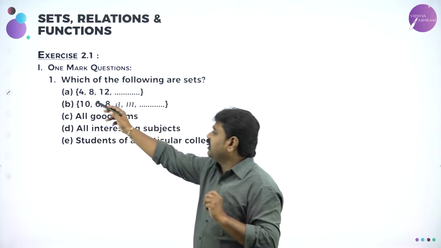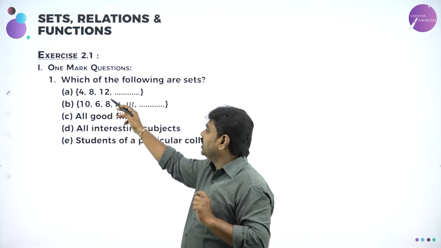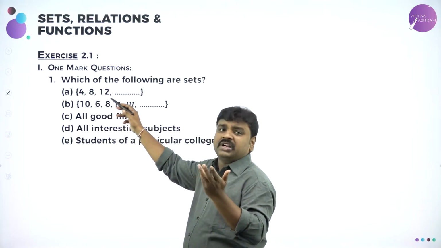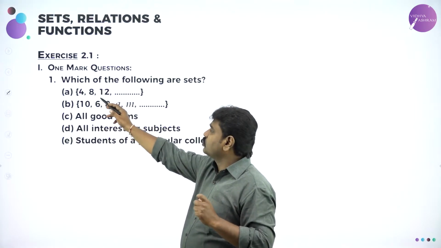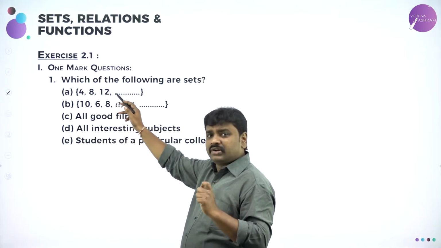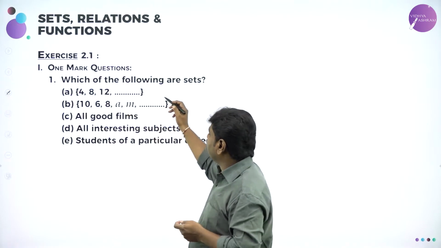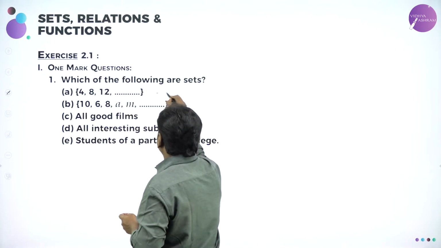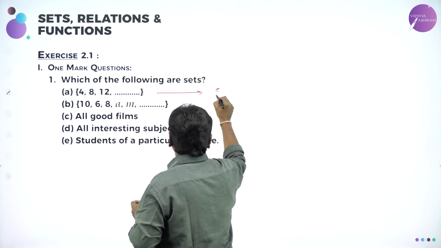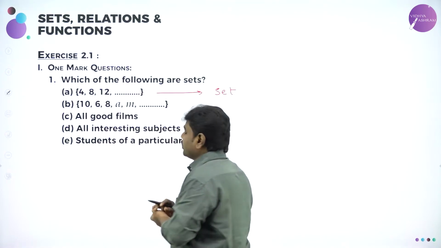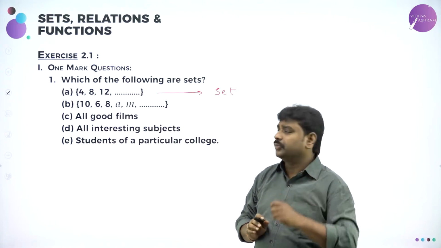So, now these are all well-defined distinct objects. 4, 8, 12, these are multiples of 4. 4 ones are 4, 4 twos are 8, 4 threes are 12, next we'll have 16, next we'll have 20. So this is a collection of well-defined objects. So which of the following are sets? Question A is a set. Why is it a set? Because it's a collection of well-defined objects.